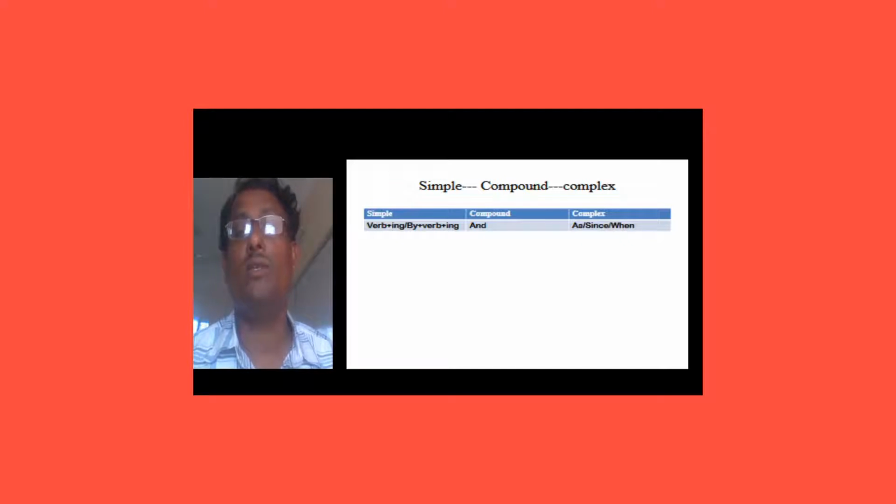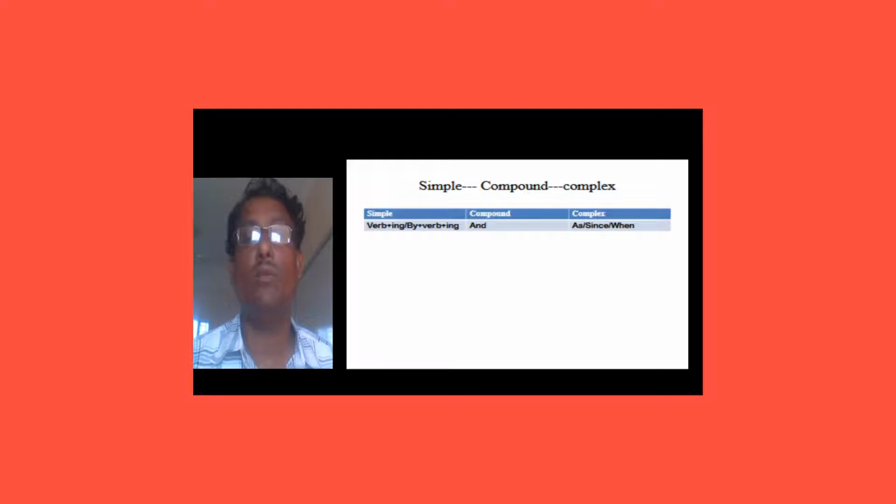A compound sentence contains two clauses. Both of the clauses are independent. A complex sentence also contains two clauses, but one clause is independent and another clause is dependent. That means one clause can complete its meaning and another clause depends on the principal clause, that means the completed clause, to reveal its meaning. So, dear learners and viewers, we have to follow some rules to transfer the sentences.